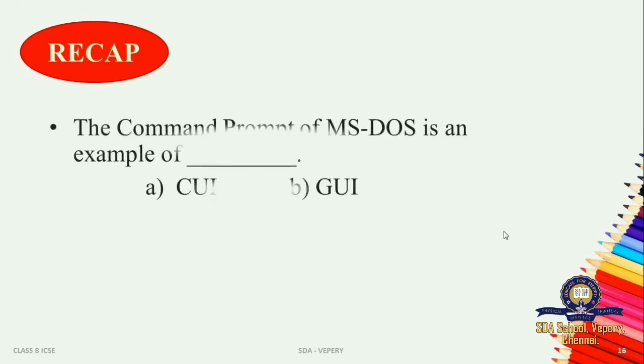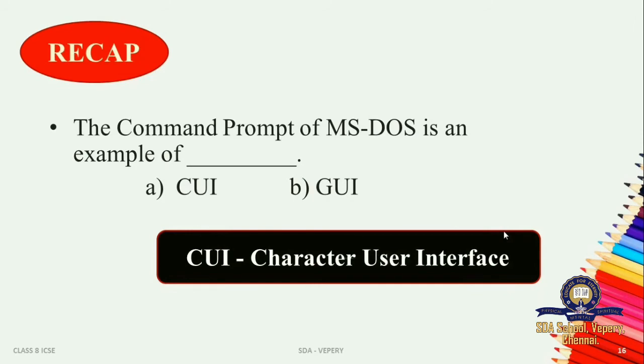Now I'm going to give you a few questions. Please do answer the questions. First question. The command prompt of MS-DOS is an example of. Guess the answer. What will be the answer? Of course, it is character user interface. Right? Very good.